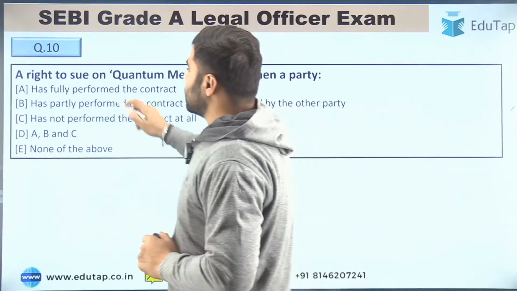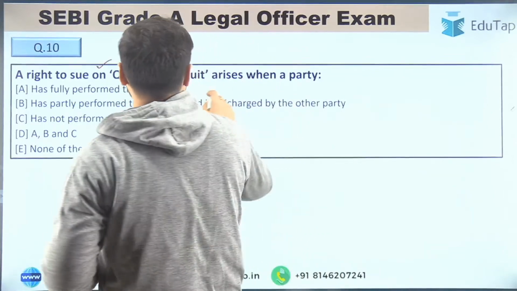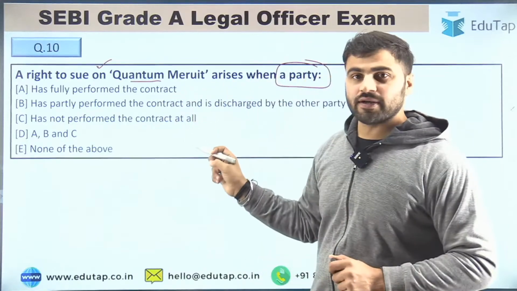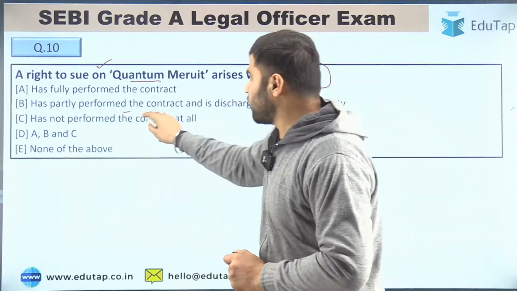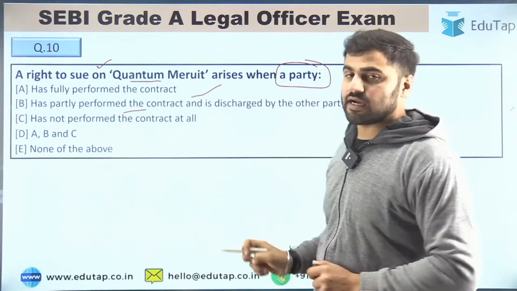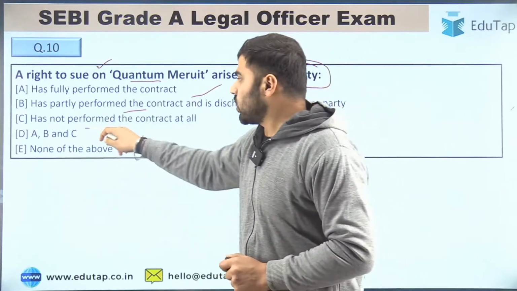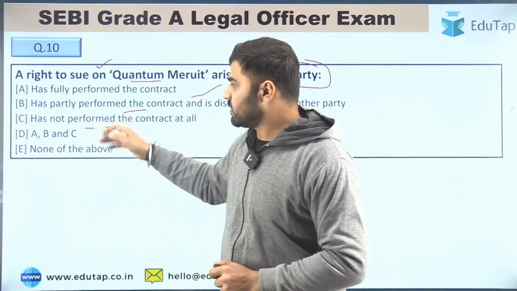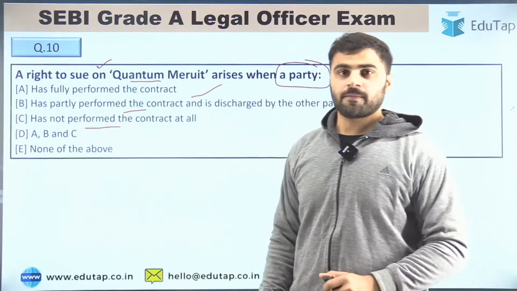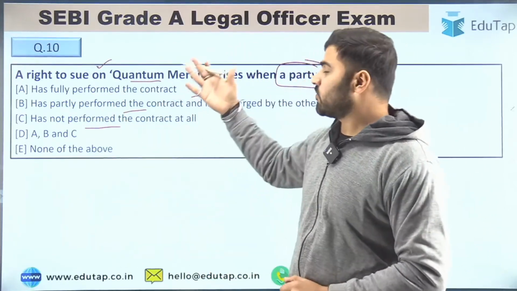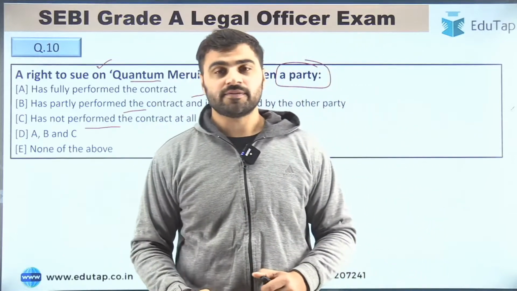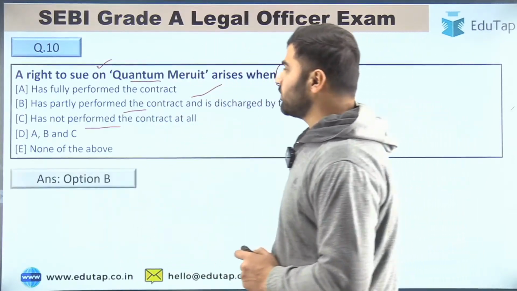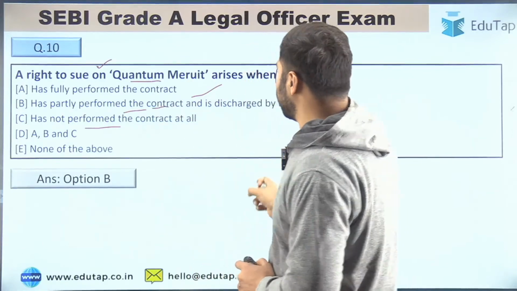The last question is, a right to sue on quantum meruit arises when a party, your options are, has fully performed the contract, has partly performed the contract and is discharged by the other party, has not performed the contract at all, A, B and C, or none of the above. So what can be the right answer for question number 10? The right answer is option B, that is, has partly performed the contract and is discharged by the other party.